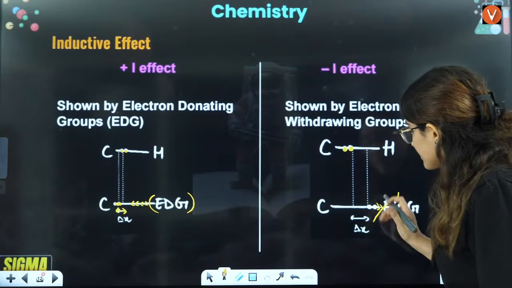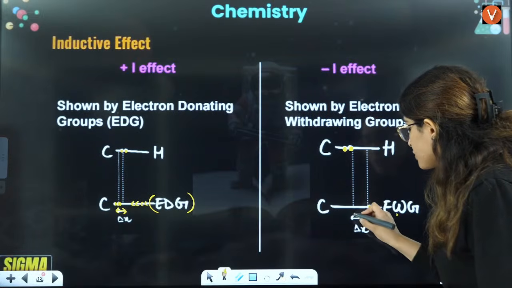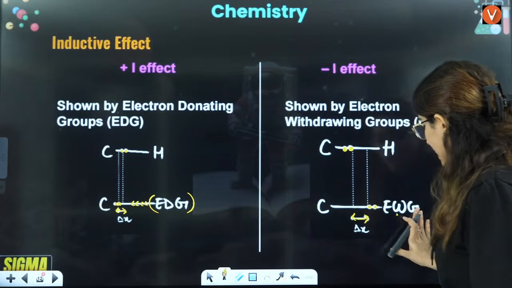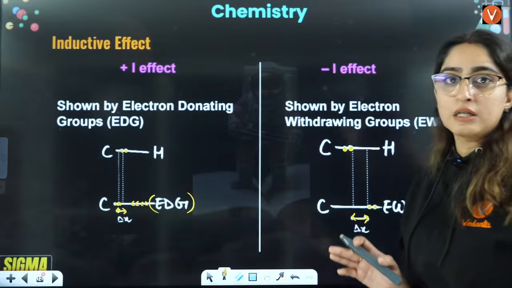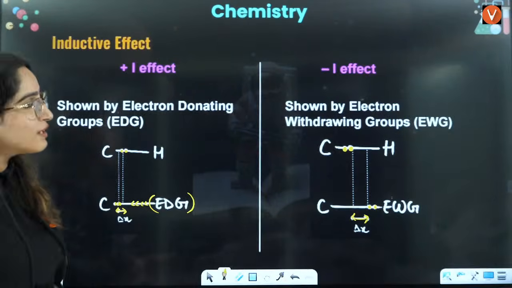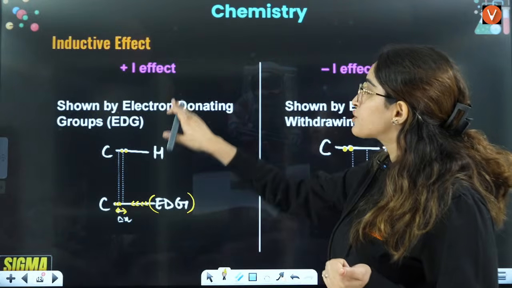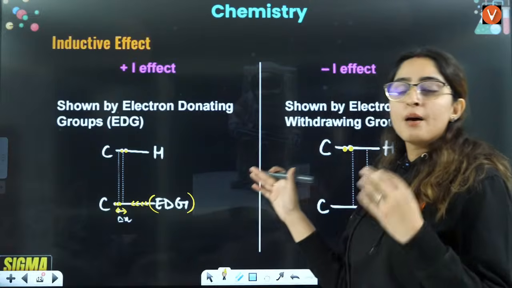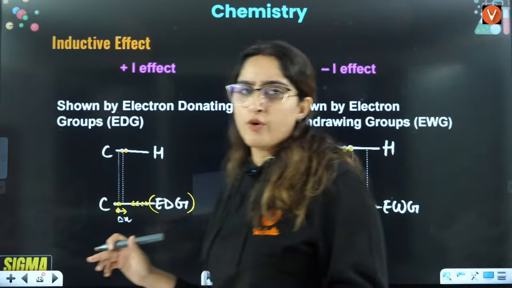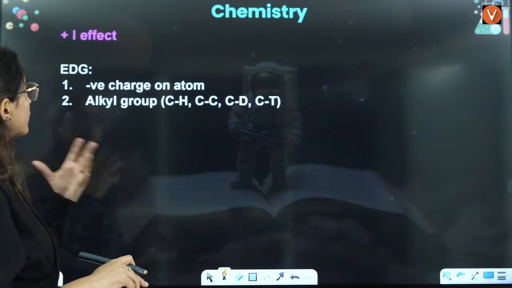That means the electrons have been displaced from the original position by this much x, that is this much distance, which is called the displacement of electrons. So plus I is shown by electron donating groups, minus I is shown by electron withdrawing groups.